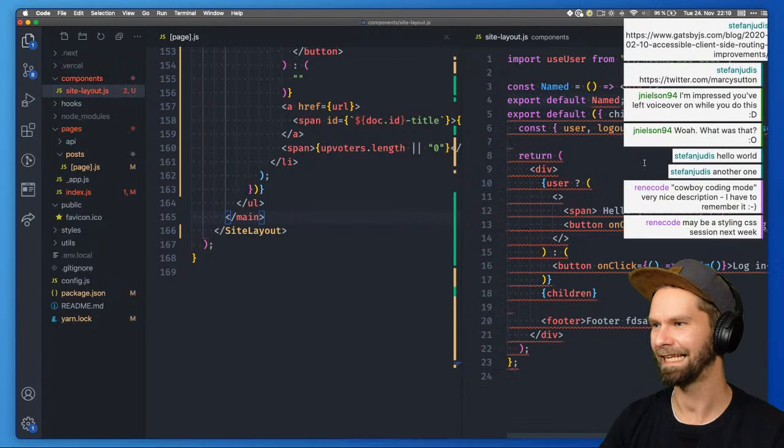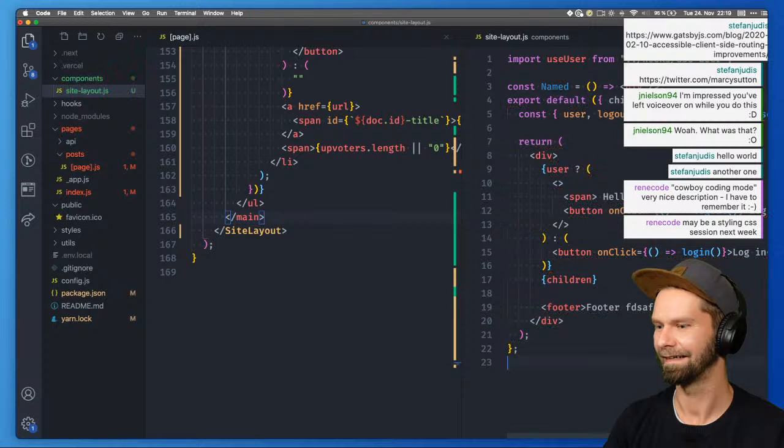I know that you're not that much into the styling part on here. So do you have any preference?